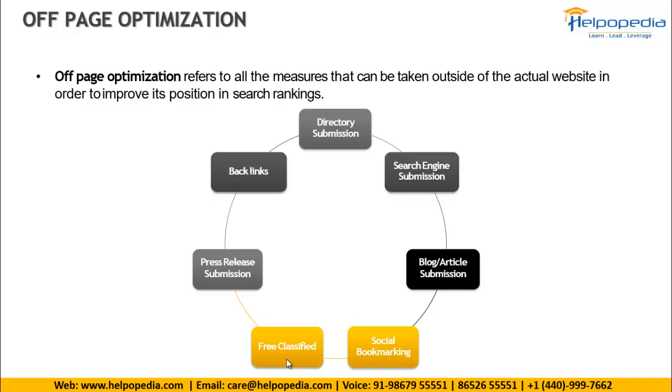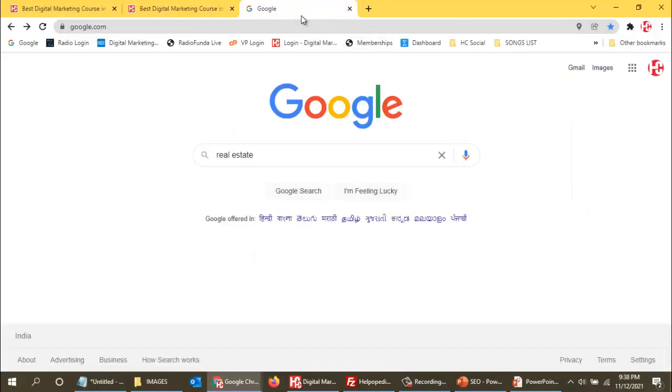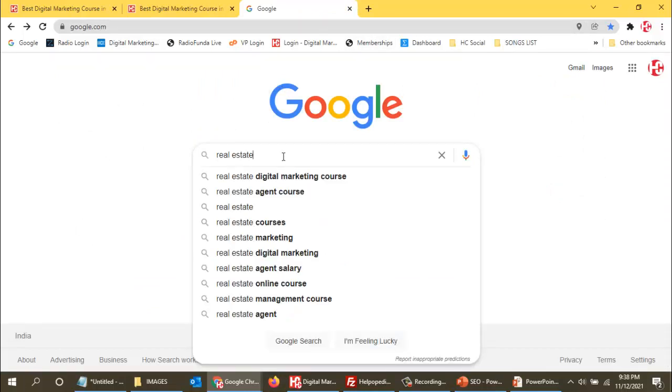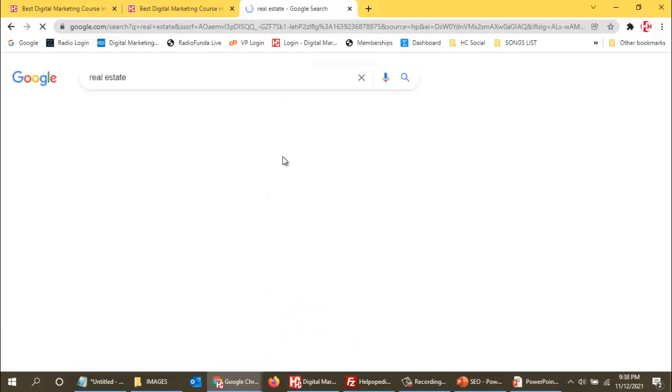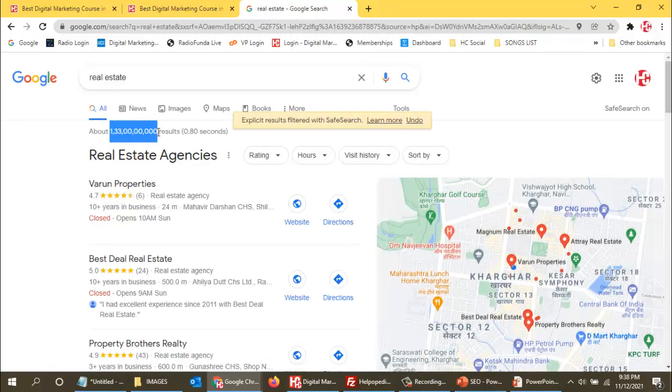See, search engine optimization, that is on-page optimization, there is no guarantee because you are competing with so many people. See, in Google, when we search for any keyword over here, say I search for real estate, there are this many results. So it means that you are fighting on on-page optimization with so many people to get your content over here.